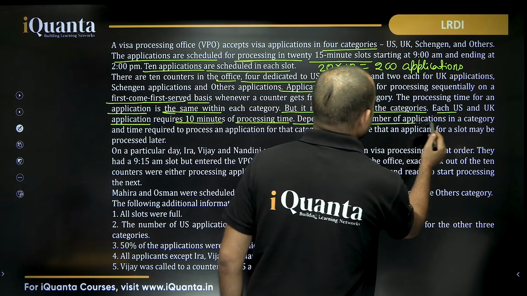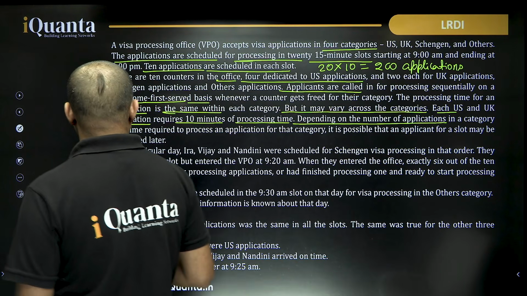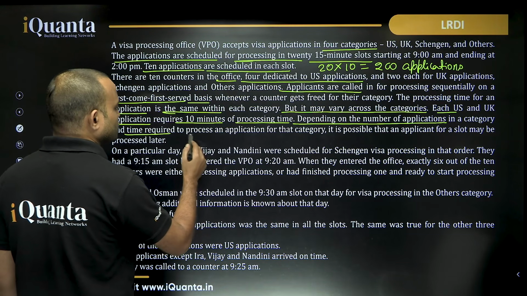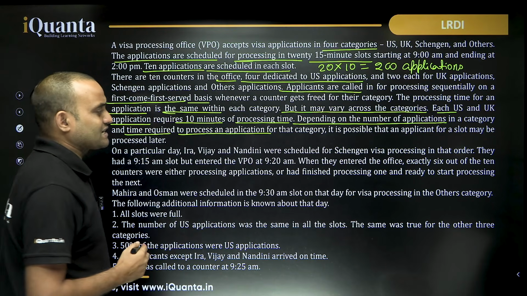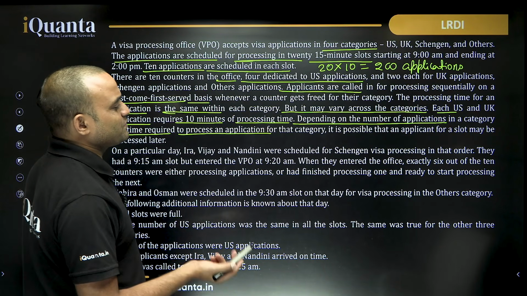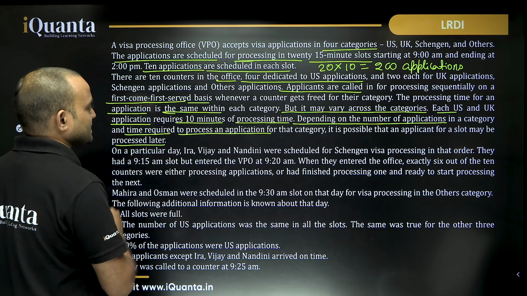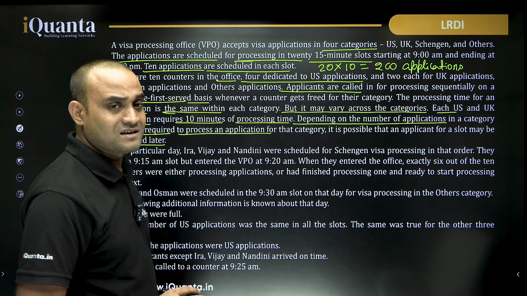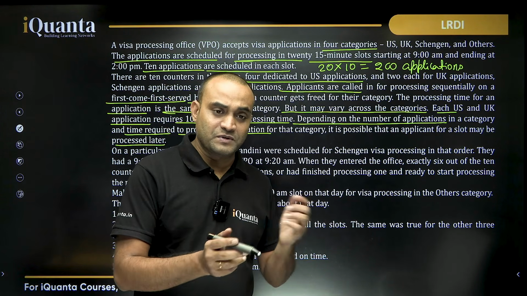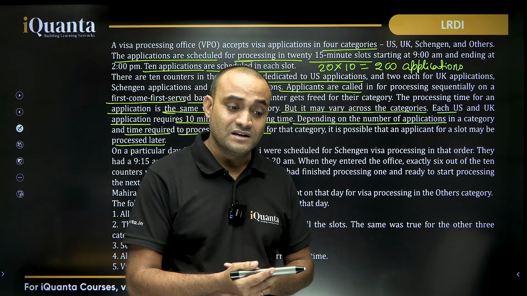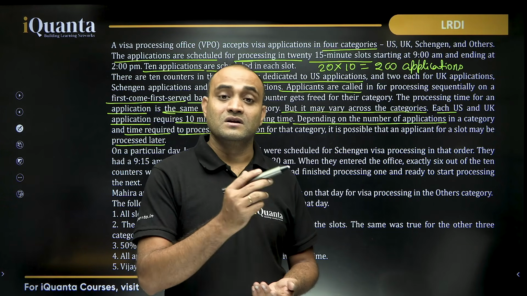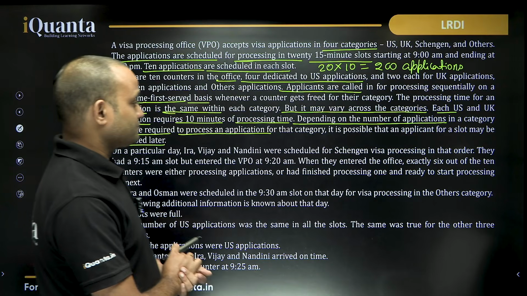Depending on the number of applications in a category and the time required to process an application for that category, it is possible that an application for a slot may be processed later. So it's possible that one application is being processed later even if someone arrives at its slot.